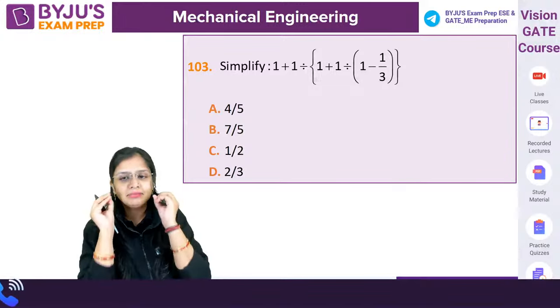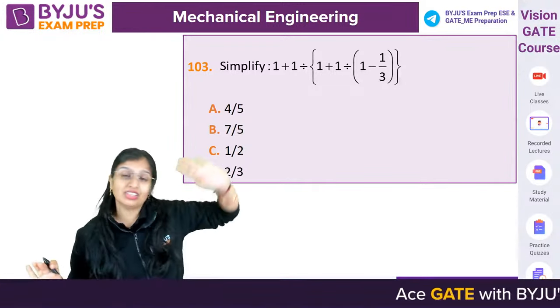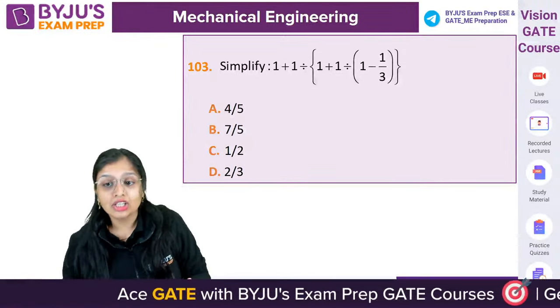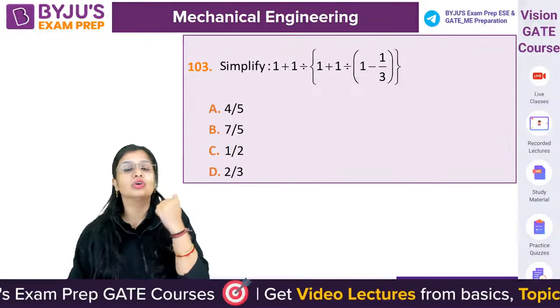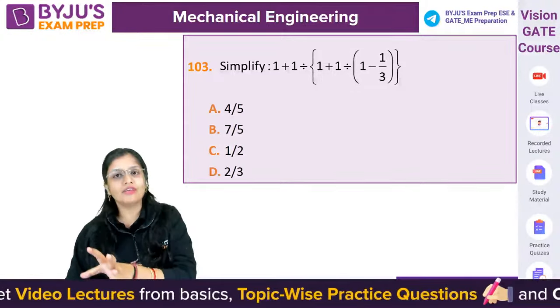Here maximum people will make mistakes. Maximum people. Here you have to apply what you once studied in your school time: the BODMAS rule. So first solve the bracket, then we will go for the division, then multiplication, then addition, then subtraction. You have to follow that.